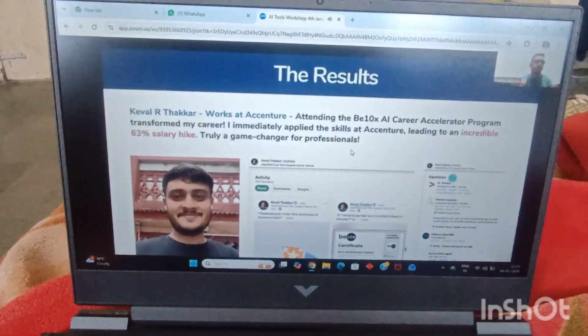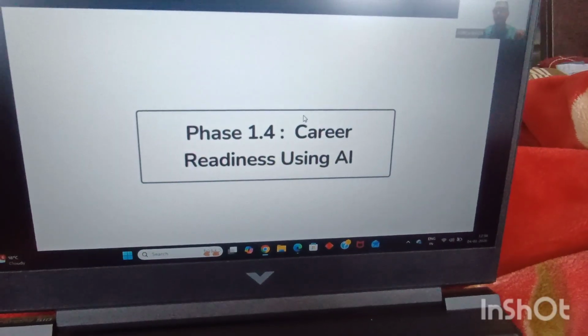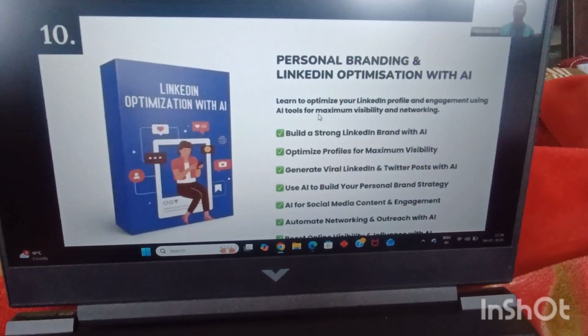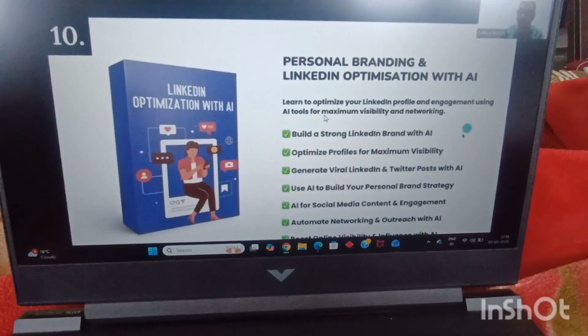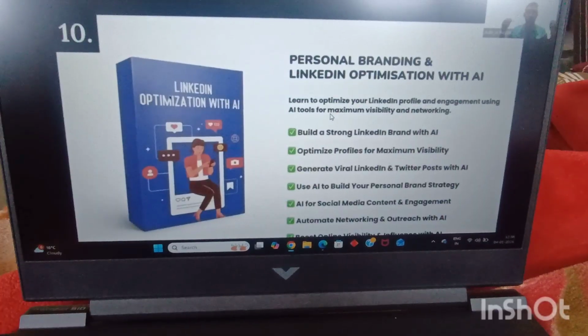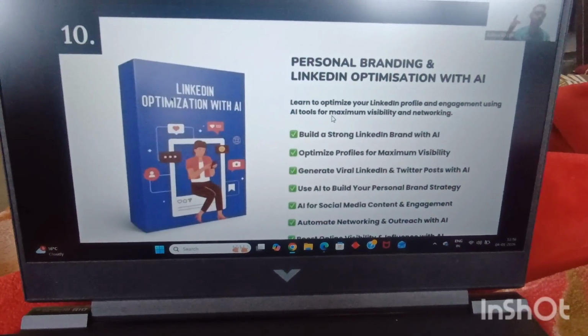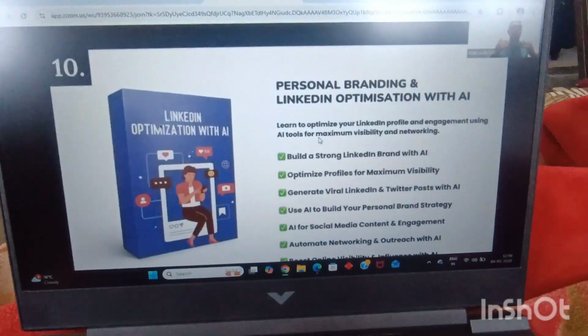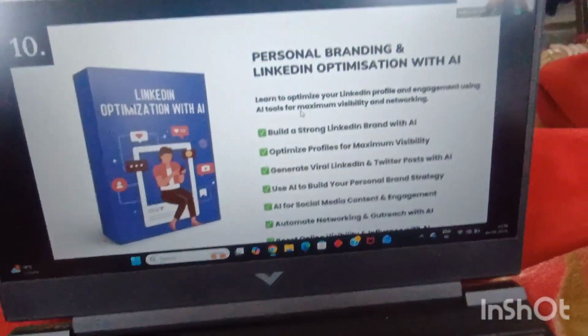Once we are career ready with the help of AI, what am I talking about? Guys, we'll be learning how we can optimize our LinkedIn profiles with the help of AI and build our personal brands. Building a personal brand with the help of AI is very, very important for you in today's day and age, because if you build a personal brand for yourself, recruiters will start reaching out to you instead of you reaching out to recruiters.